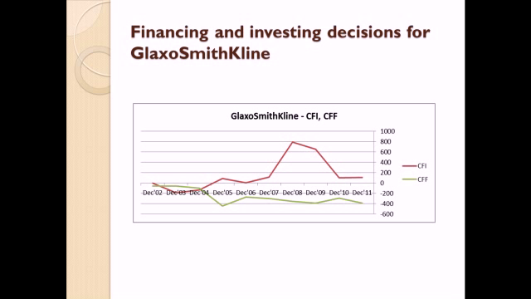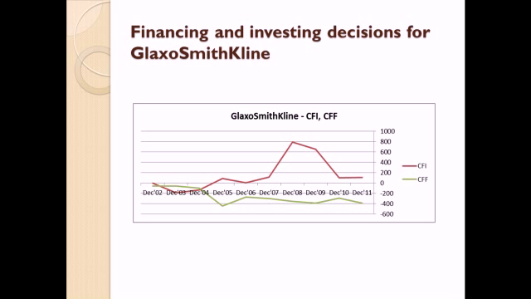Next, let us look at the financing and investing decisions for GlaxoSmithKline. Cash flow from financial decisions of GlaxoSmithKline is consistently negative for the last 10 years. During the years 2007 to 2010, there is a sudden surge in cash flow from investing decisions, which indicates that the company has sold its investments for financing activities.